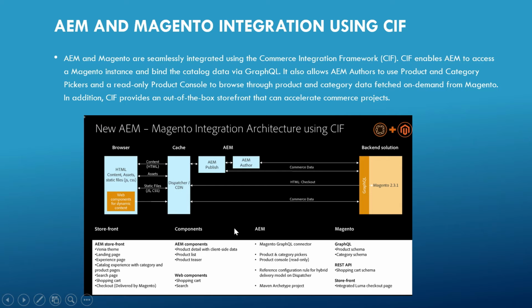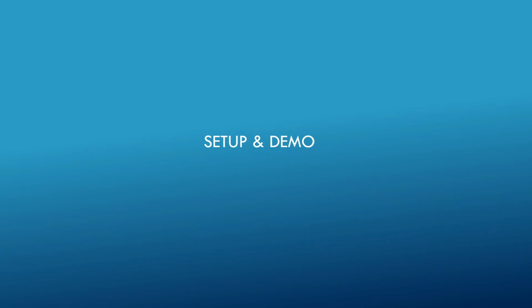Okay, so here the connector module and all of this can be extended. But right now in our demo we are just going to use the existing modules, the reference module, to show the demo. Okay, so let's now move to the setup and demo. We now understood what the CAF is and what the important elements of it are. But obviously this is my understanding, so maybe the Adobe documents will give more detail on that.